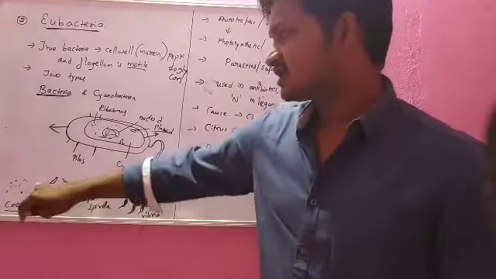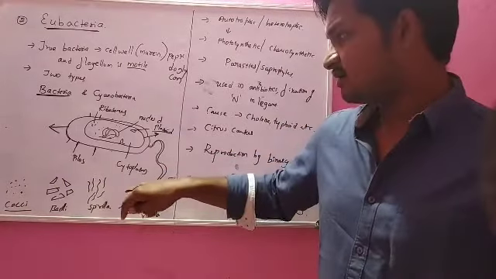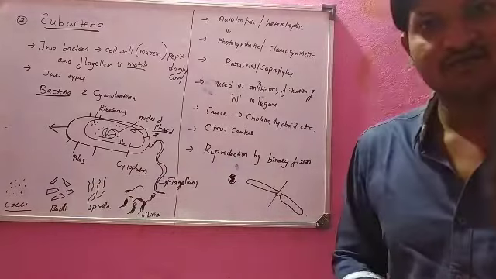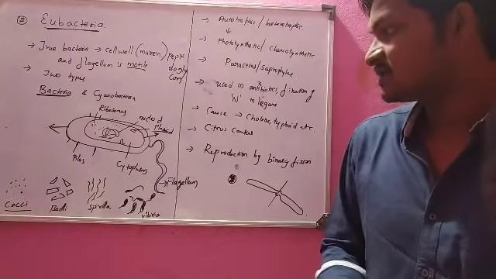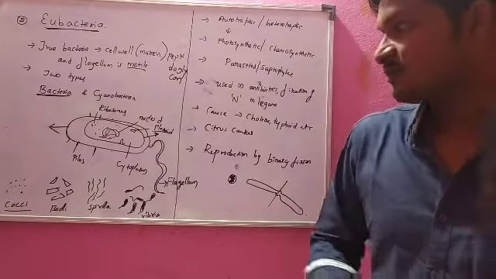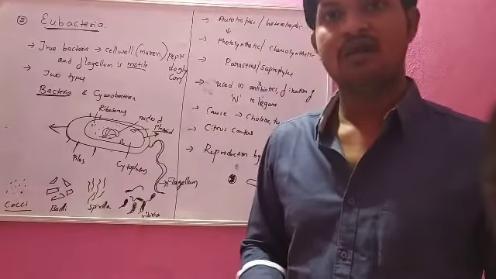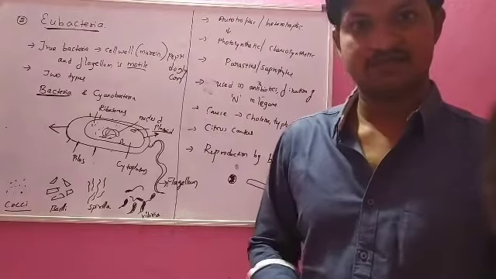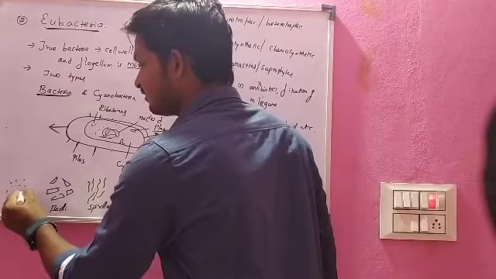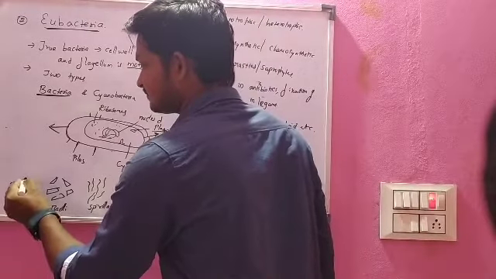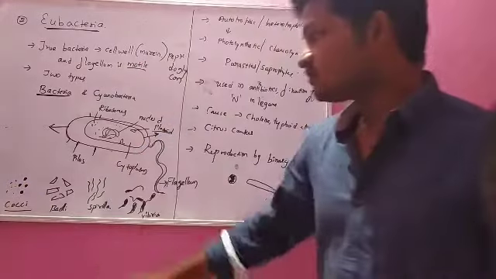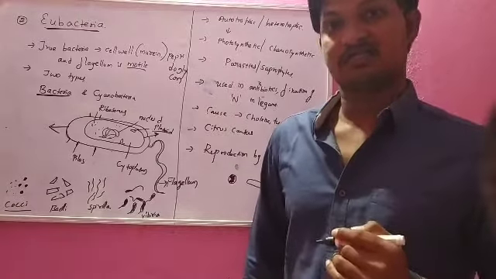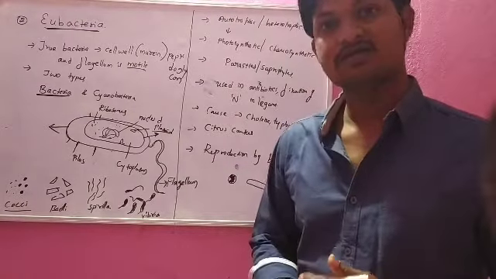Based on shape, they are categorized into these 4 types: cocci, bacilli, spirilla and vibrio. First one is cocci. Cocci are spherical, round-like structures. Next is bacilli. They are rod-shaped structures.